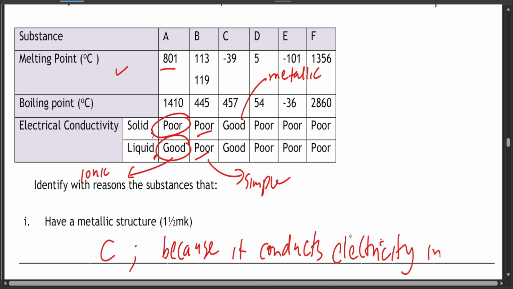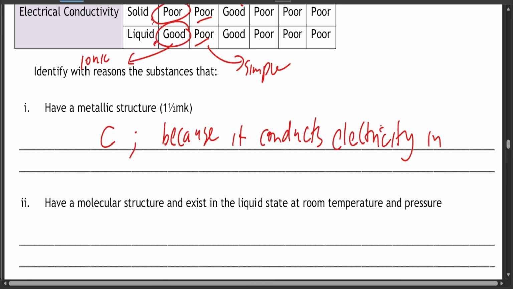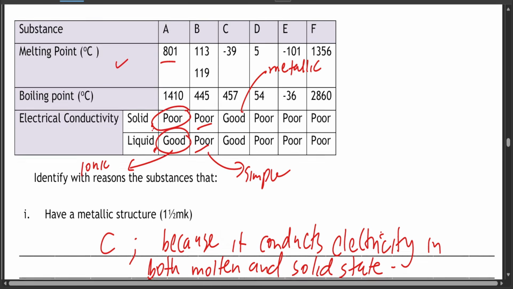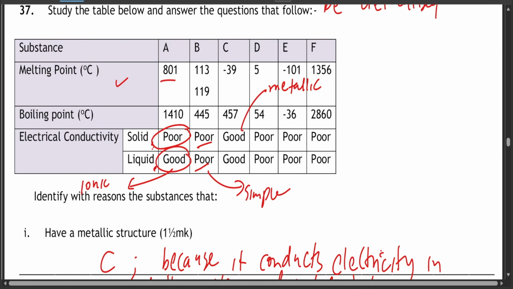Conducts electricity in both molten and solid state, and I think we've discussed that. Room 2 has a molecular structure and exists in the liquid state at room temperature and pressure. So it's a simple molecular structure but exists like a liquid.